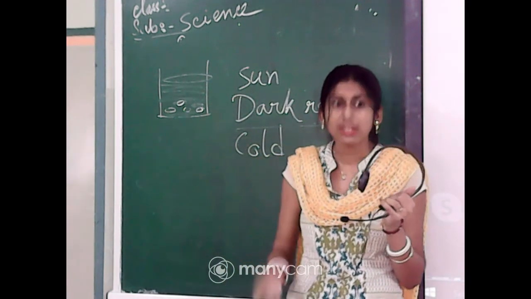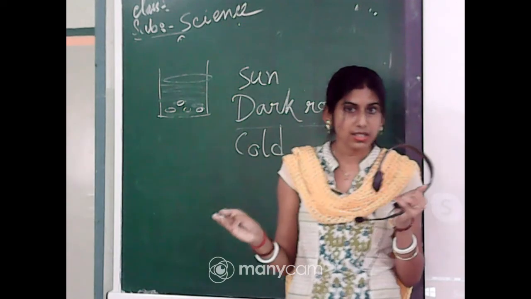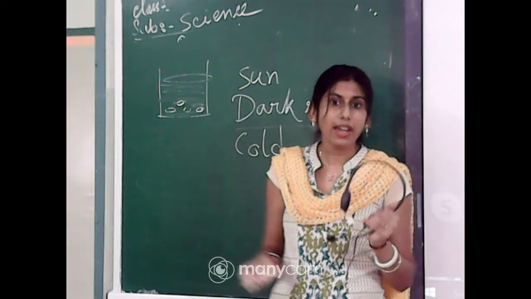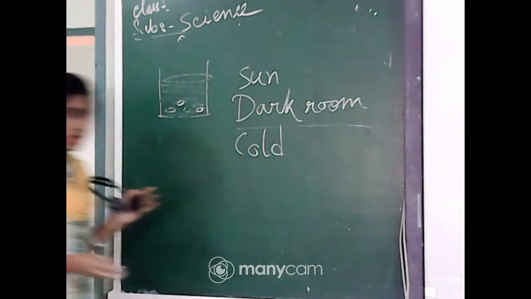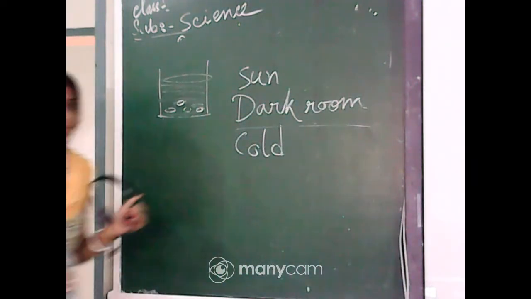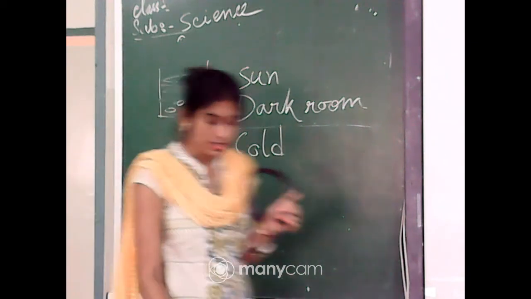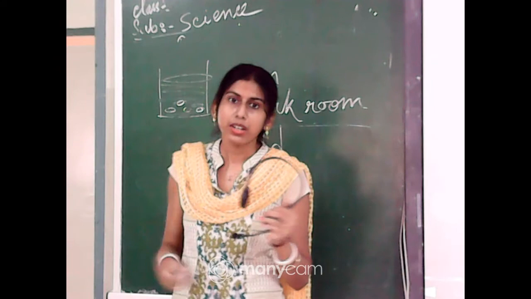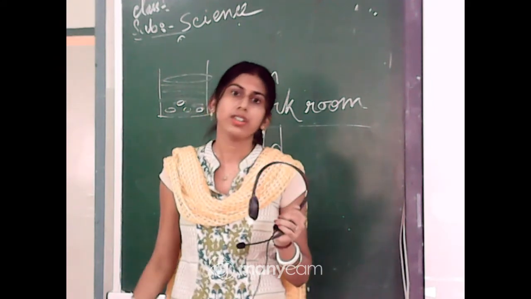What are these? These are sunlight, air, water and soil. These are abiotic components. By these we can conclude that abiotic components are very important for living.